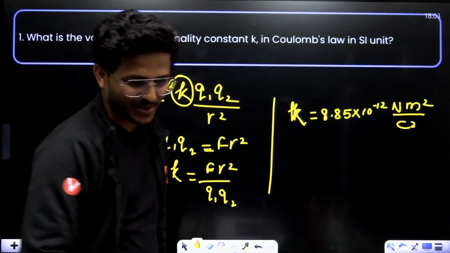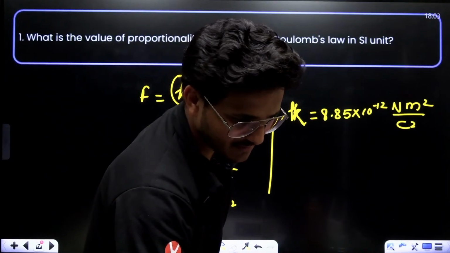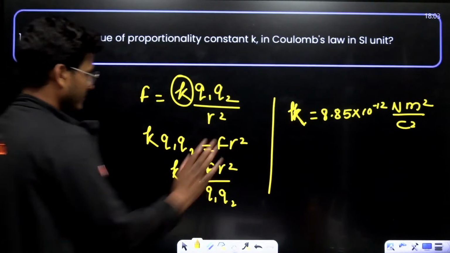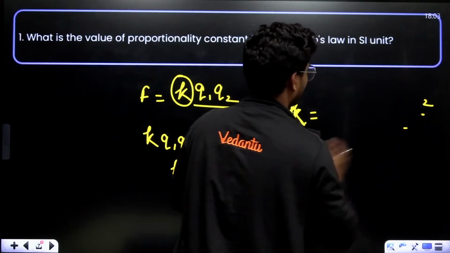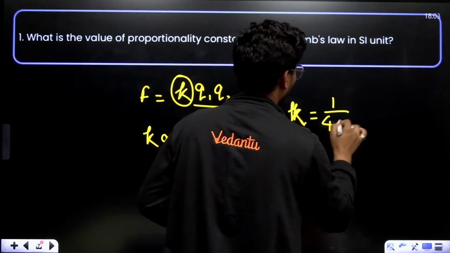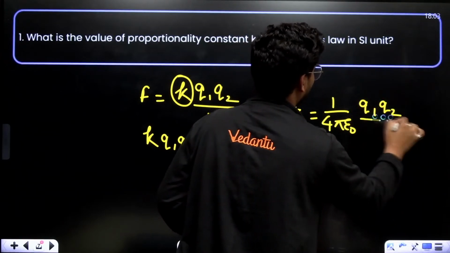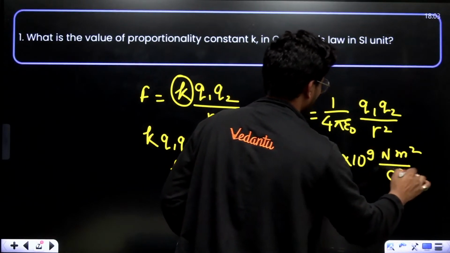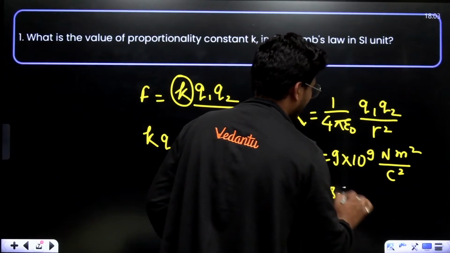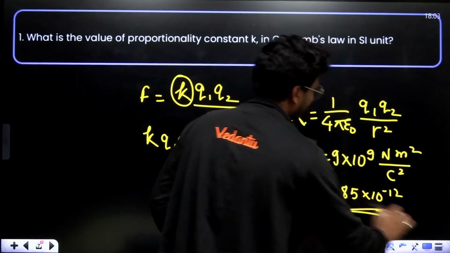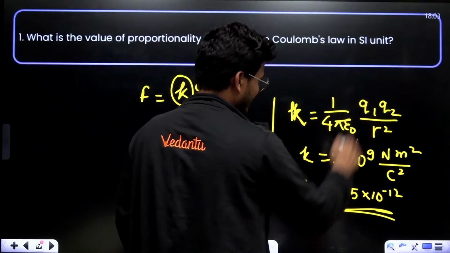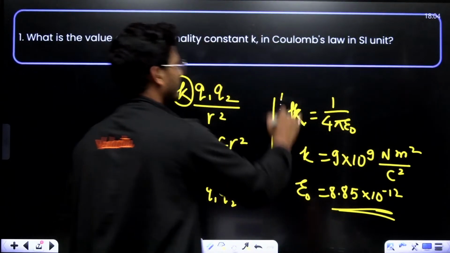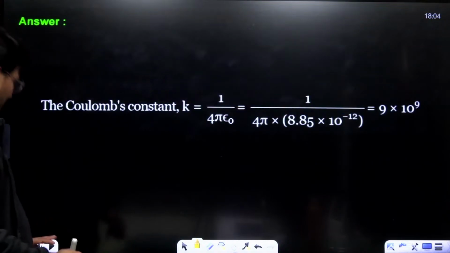Sorry, what it is: F equals 1 upon 4 pi epsilon naught Q1 Q2 upon R square. And the value of K is 9 into 10 raised to the power 9 newton meter square per coulomb square. And this epsilon naught is basically 8.85 into 10 to the power minus 12.